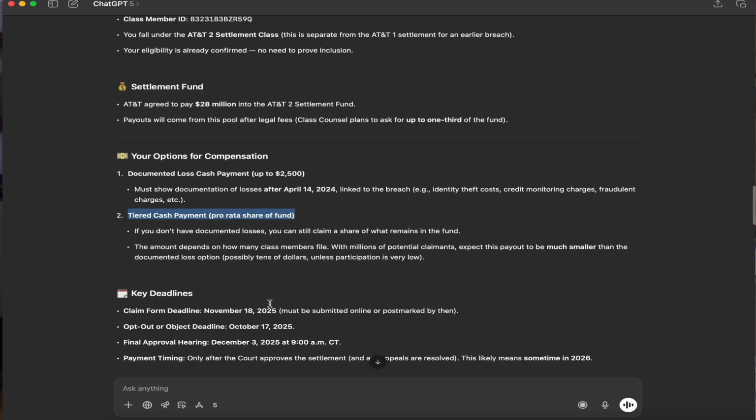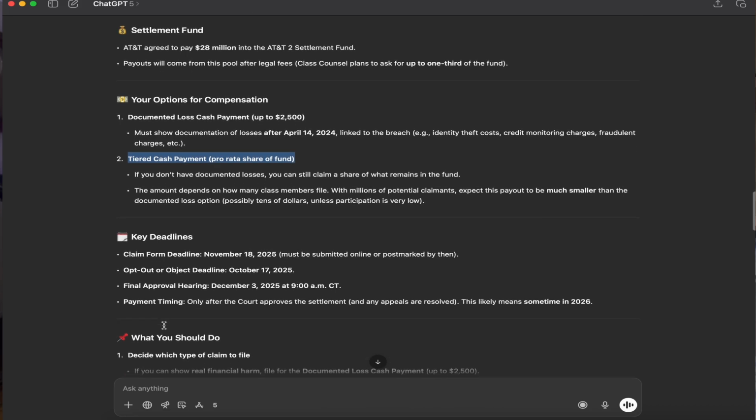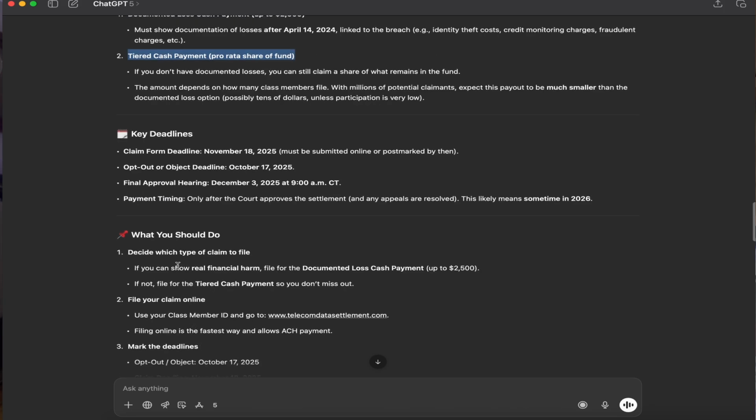So pretty quickly, the AI identifies the key deadlines that I need to take action on, and then gives me 3 steps on what I should do. First, decide which type of claim to file. Second, file the claim online, and third, take note of the deadlines.